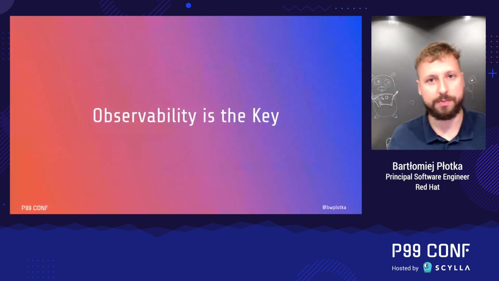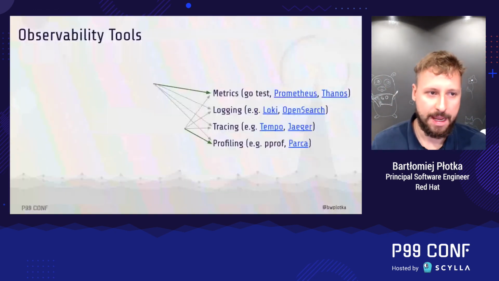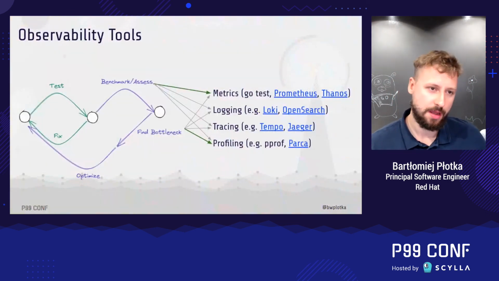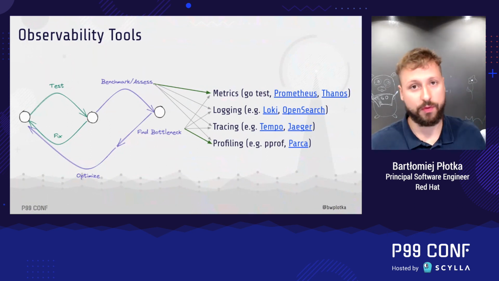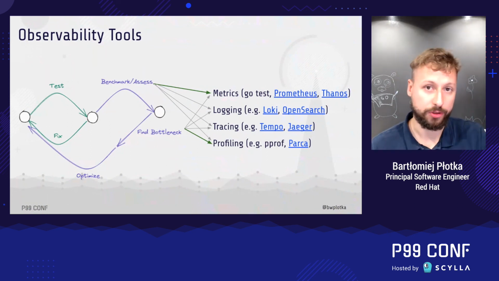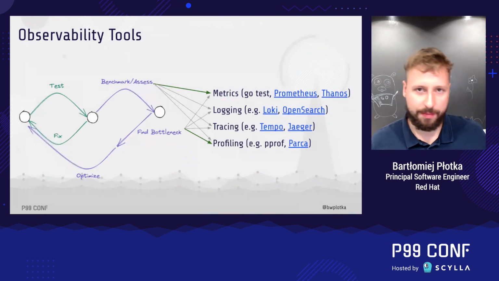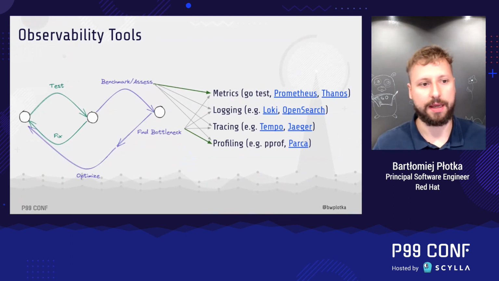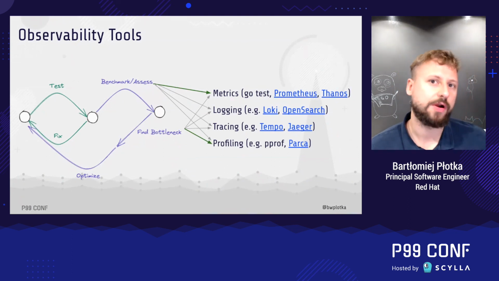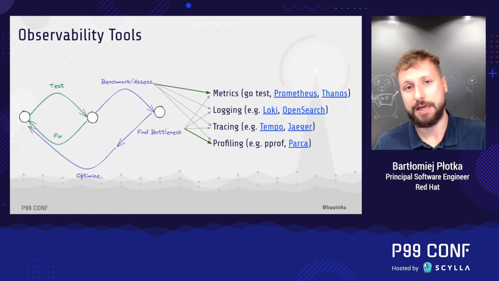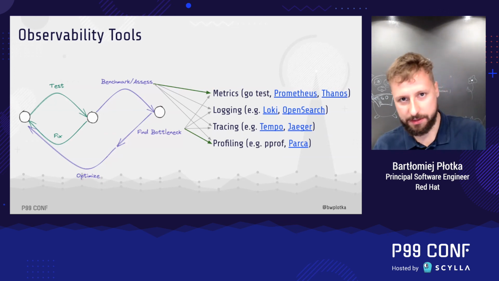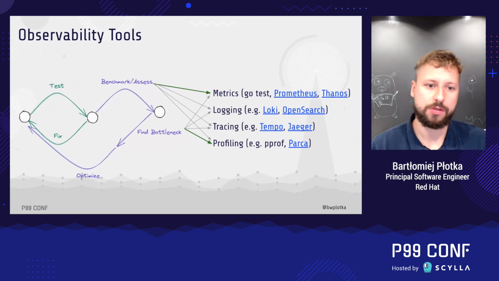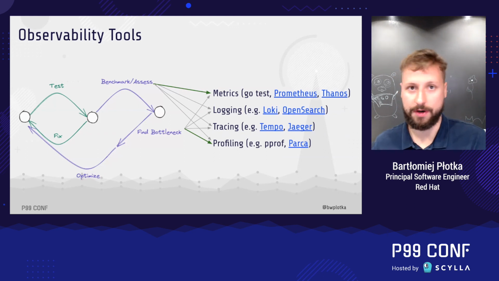Last but not least, we need observability in our journey. The TFBO flow requires observability mainly in two parts: when we try to assess the efficiency of our software, and when we are trying to find the bottleneck. You can use really any observability signal for that: metrics, logging, tracing, continuous profiling. But my TLDR recommendation and preference is the following. Use metrics in micro and macro benchmarks to assess how fast or how resource hungry your solution is. Use profiling or continuous profiling for those benchmarks to find out main bottlenecks very quickly.